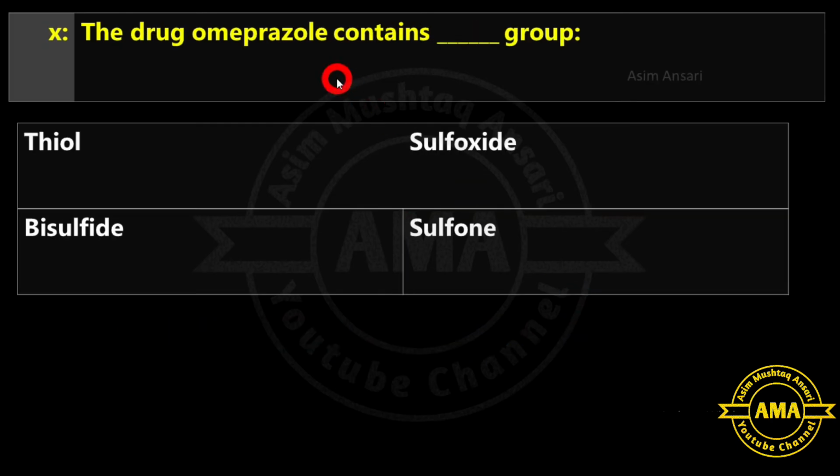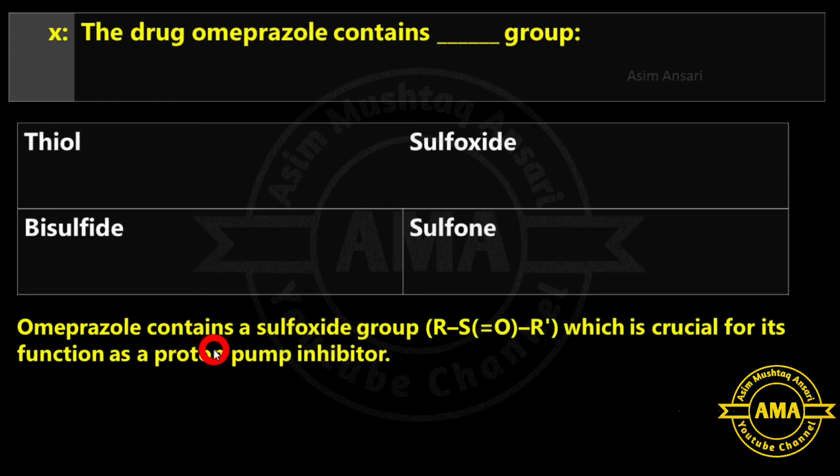Next is, the drug omeprazole contains dash group: thiol, sulfoxide, bisulfide or sulfone. There, omeprazole contains a sulfoxide group which is crucial for its function as a proton pump inhibitor. So B option is correct.